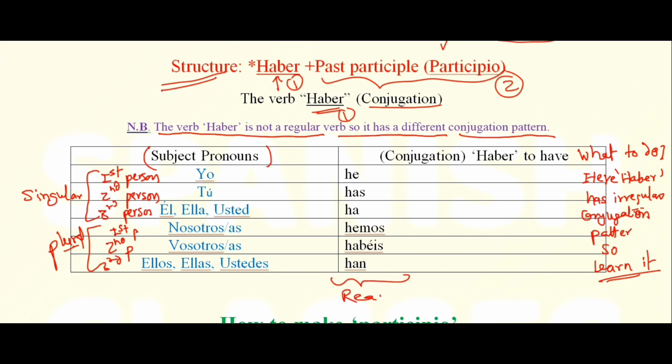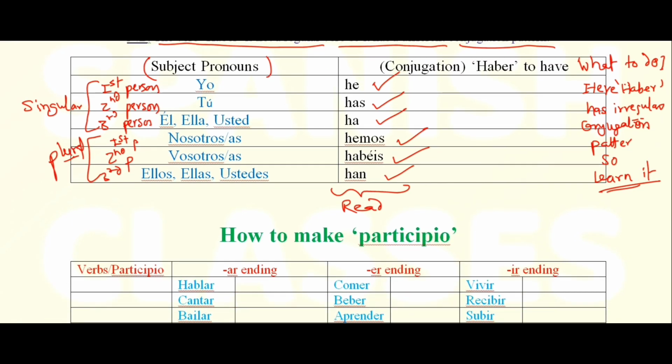You can read it: he, has, ha, hemos, habéis, han. This is the conjugation. He, has, ha, hemos, habéis, han.